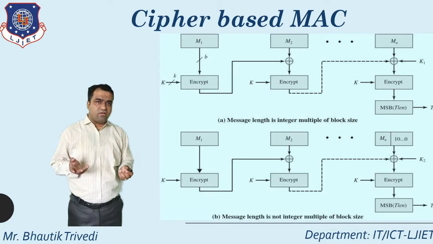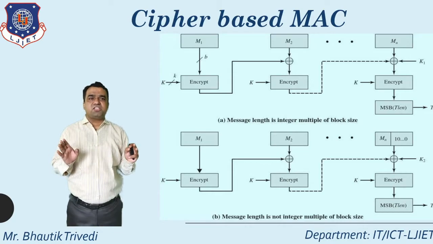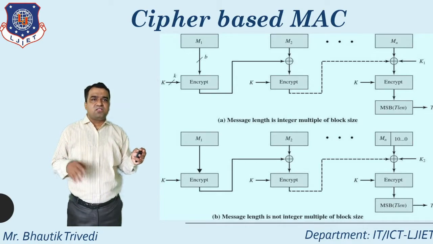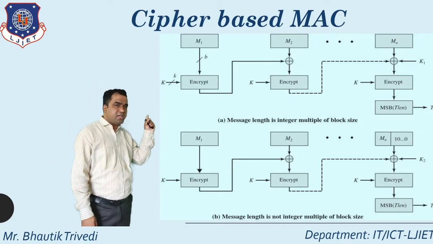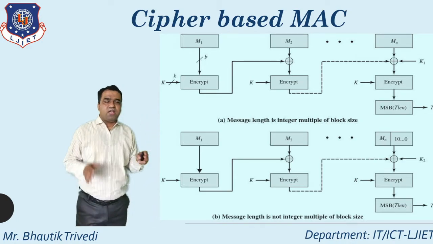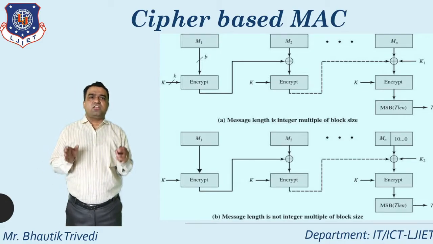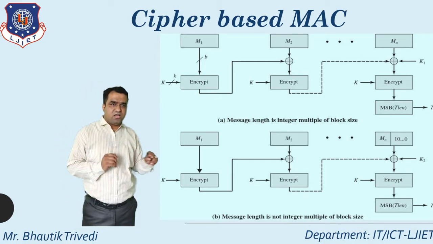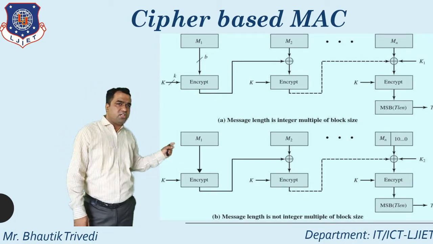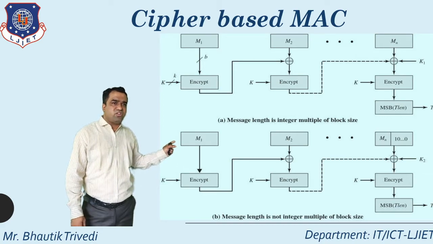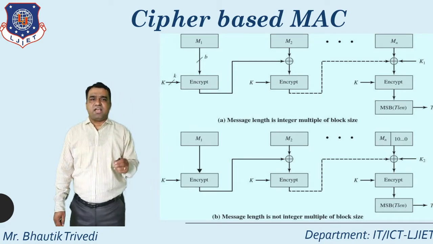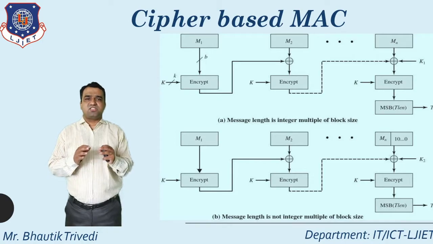But in case the message length is not an integer multiple of block size, then you apply the concept of padding. You directly put a 1 and then all zeros after the message content. According to that, you create the message with the padding operation. And again, the most important thing in CMAC is MSB of T length, and T means tag, which can be considered as a CMAC.